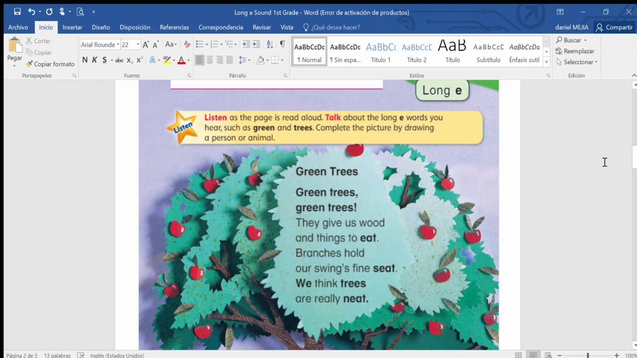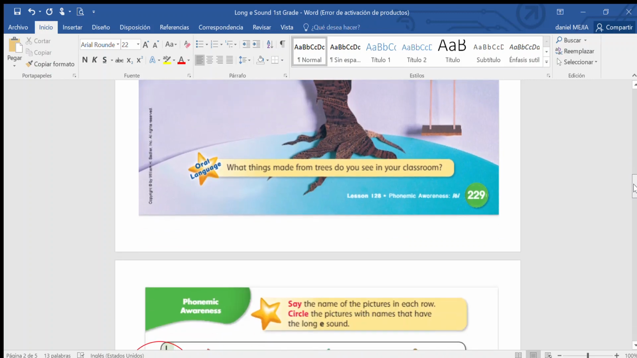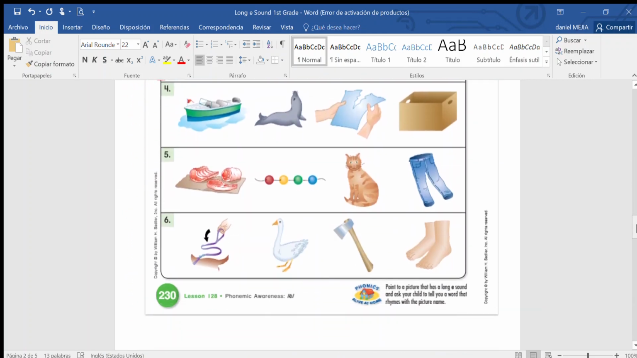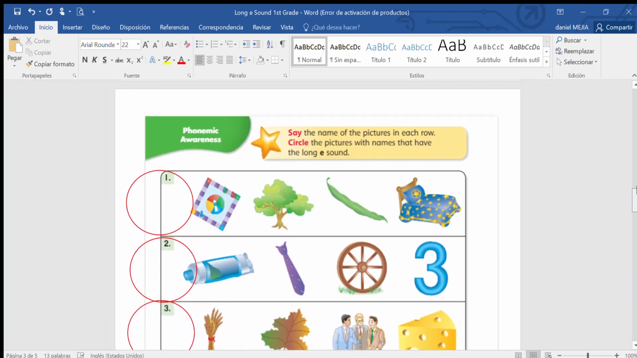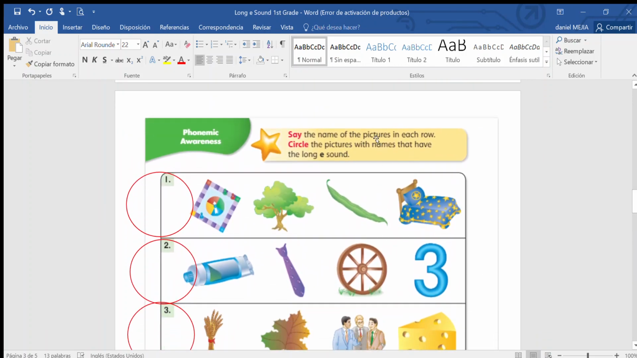So these words, like you see in bold, are long E sound, okay? So let's continue on the next page, page 230. We have the instructions: say the name of the picture in each row. You're going to circle the pictures with names that have the long E sound.